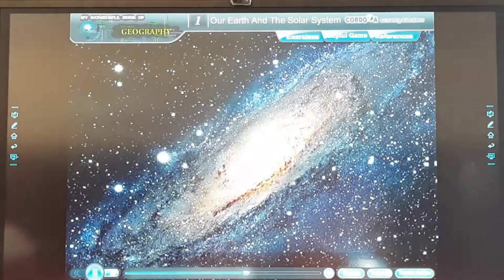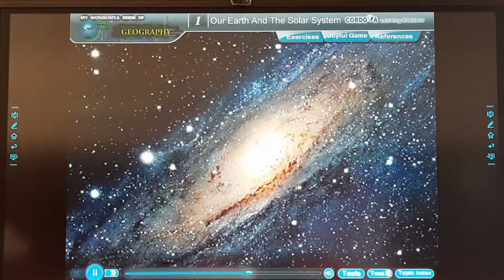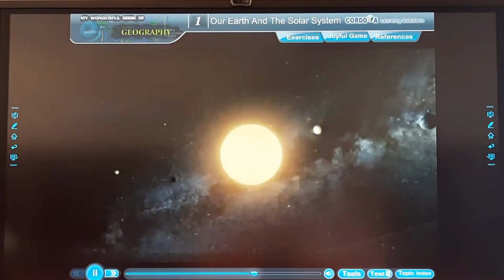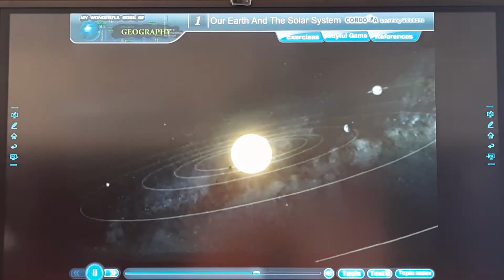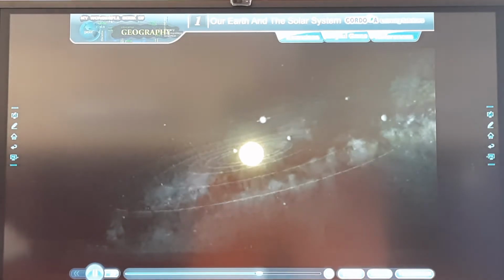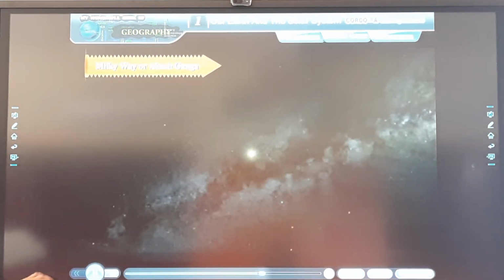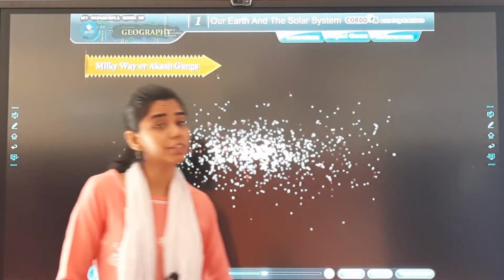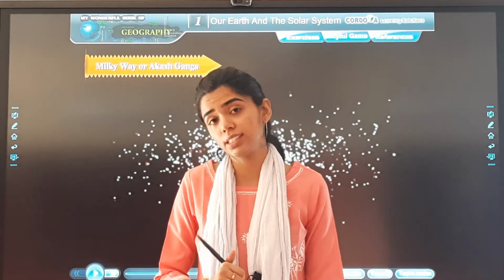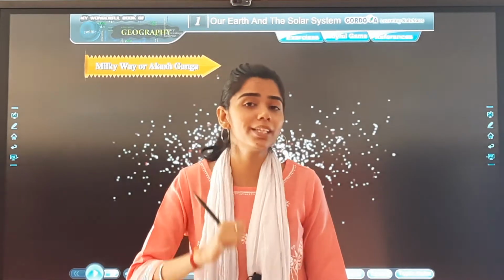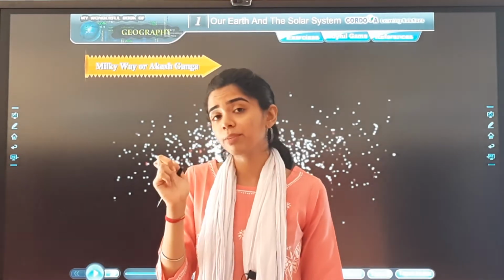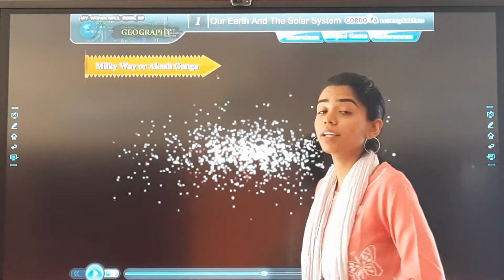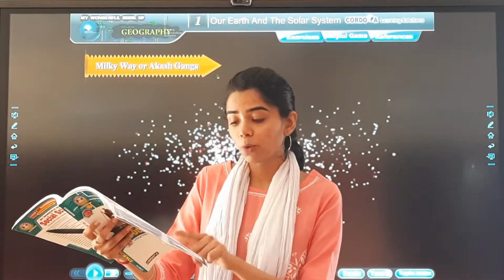A galaxy is a group of billions of stars and clouds of dust and gases. The sun and the stars form our galaxy. This galaxy is called Milky Way or Akashganga. So, the universe is vast and limitless because it includes so many things, right? And the other name is what? The other name is space. So we studied about the universe, what were the points?